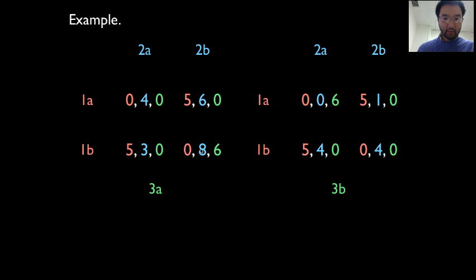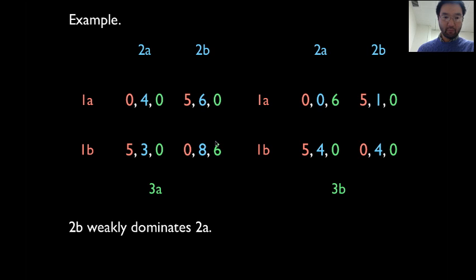Okay. So 6 is bigger than 4. 8 is bigger than 3. 1 is bigger than 0. And here we have a tie. 4 is at least as big as 4. Yeah, so 2B weakly dominates 2A. In other words, playing 2B is always at least as good as playing 2A and sometimes better. Okay, so 2B weakly dominates 2A.